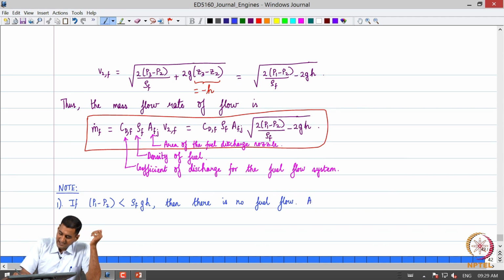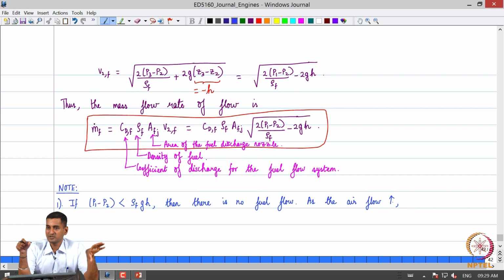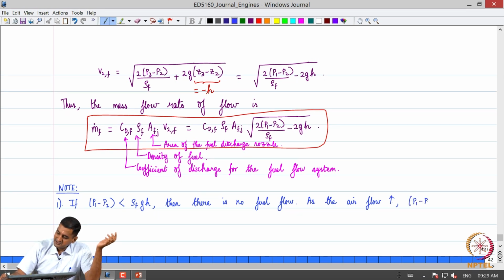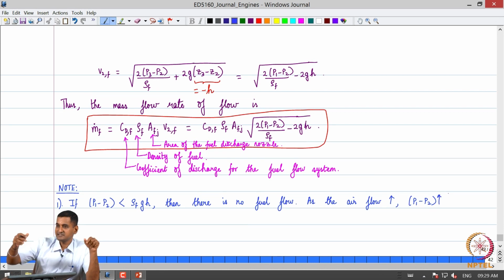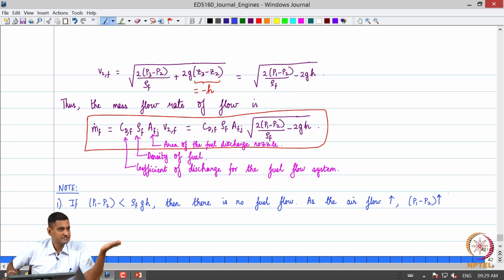As the air flow also increases, let us say we will come to the choke valve shortly, but let us say I give more throttle and the air flow starts increasing. Then what will happen? P1 minus P2 will start to increase because as we just discussed, as we keep on increasing throttle the pressure at the throat will start decreasing. So, P1 minus P2 will start increasing for the same P1.